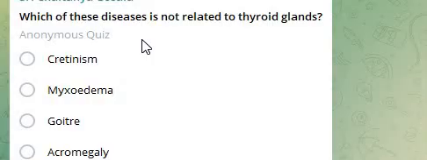Next question. Which of the diseases is not related to thyroid glands? Cretinism, myxedema, goiter, acromegaly. So answer is acromegaly. Cretinism, myxedema, and goiter are all diseases related to the thyroid gland. Cretinism is caused by severe hypothyroidism during infancy or early childhood. So answer is acromegaly.